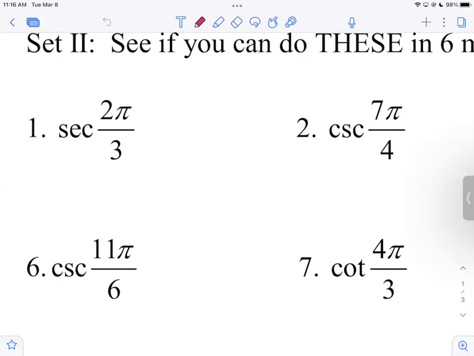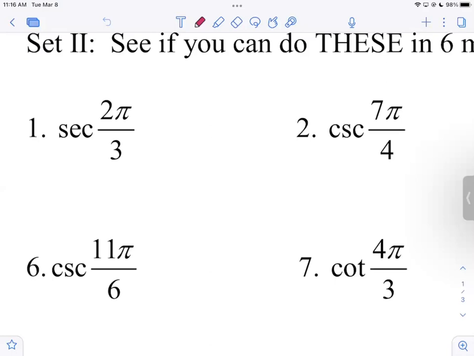4 pi over 3 puts me in quadrant what? 3, where x and y are both negative, right? Now remember, cotangent is x over y. There's negatives involved. Let's get that taken care of first. What is a negative divided by a negative? Positive. So my answer is positive.